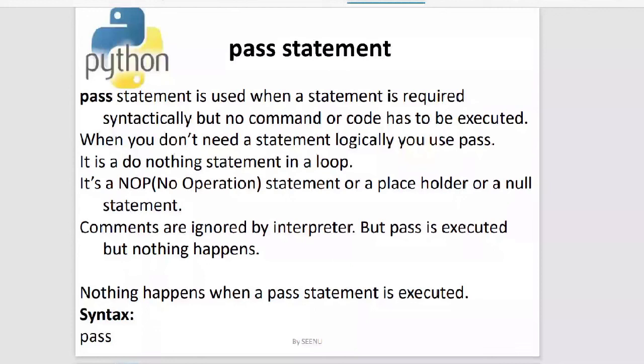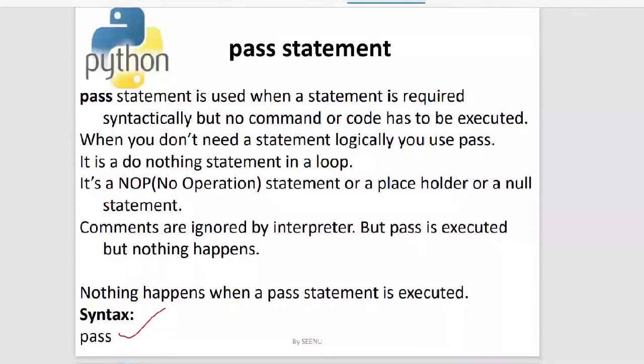Okay, so the next statement is the pass statement. If you can see at the bottom of the slide, there is the syntax of the pass statement, it's simply pass. Pass statements are also called no operation statements, placeholders, or null statements. These are the other synonymous words for the pass statement.